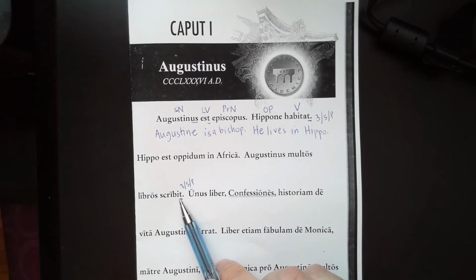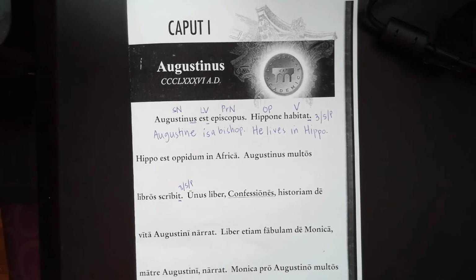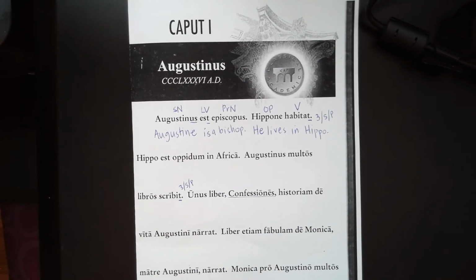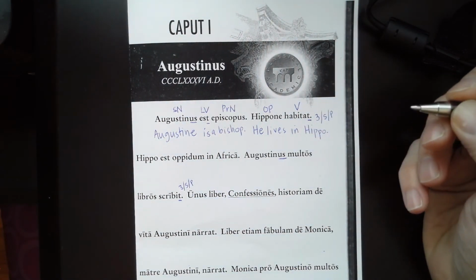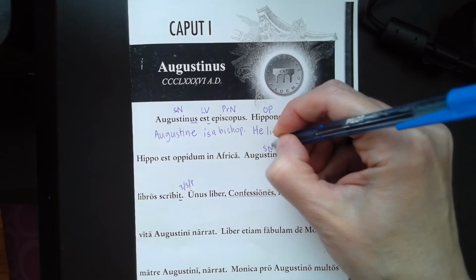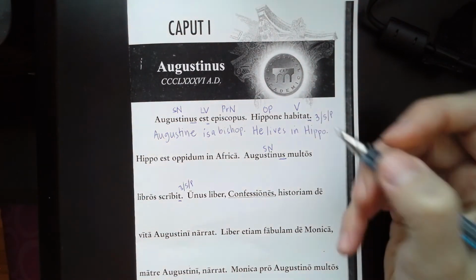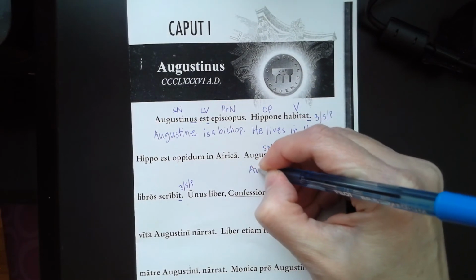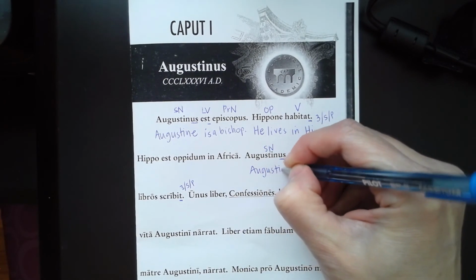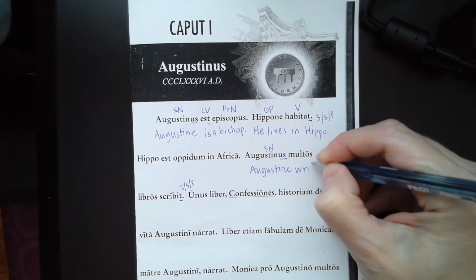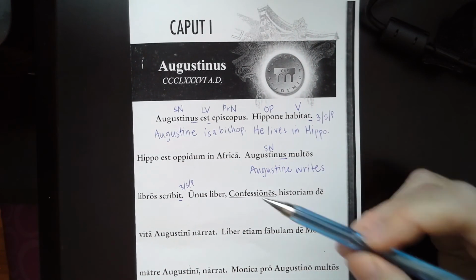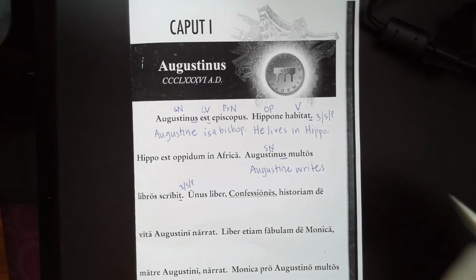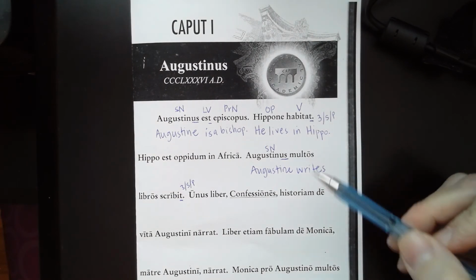He, she, or it writes. Okay, so we've got to figure out who is our subject. Are any of these other words in the nominative case, meaning they have not changed their endings? And yes, we have Augustinus, again, who we're talking about in this context. Augustine writes. And then what does he write? Multos libros. Liber means book.